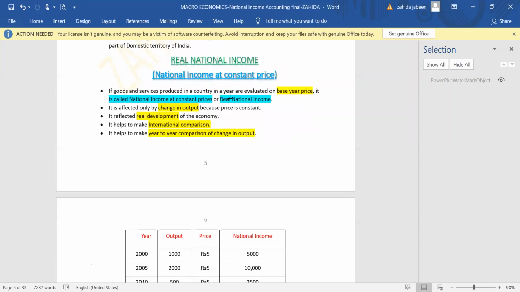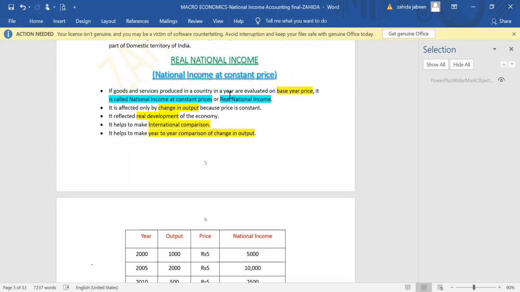Production of goods and services are done. For example, goods and services produced in 2020, if they are evaluated on base year price, a year which is taken by the government as base year, which should be a normal year, if value of goods and services produced in 2020 is evaluated on the prices of base year, then it is called real national income, or it is also known as national income at constant prices.